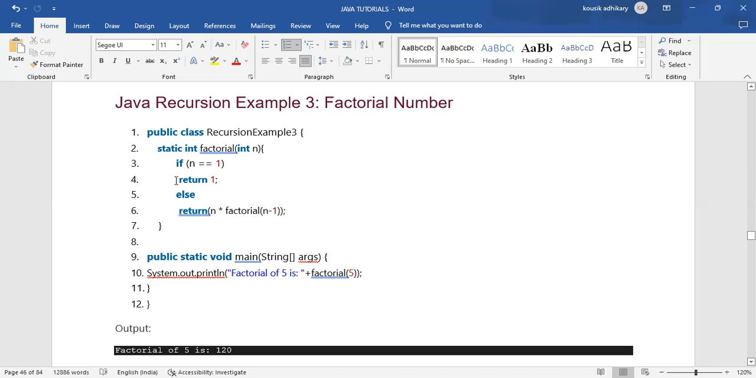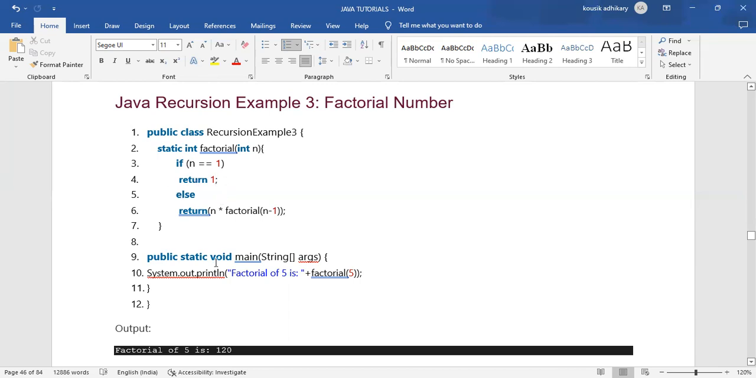Again, it will go like that until the value of n becomes 1. When the value of n becomes 1 and it enters the if block, it checks whether n is double equals to 1. Yes, it is. Then it will return the value 1, and when the if part becomes true, it will not enter the else part.